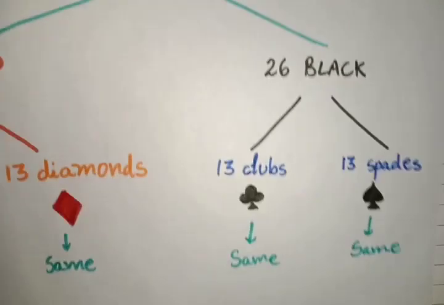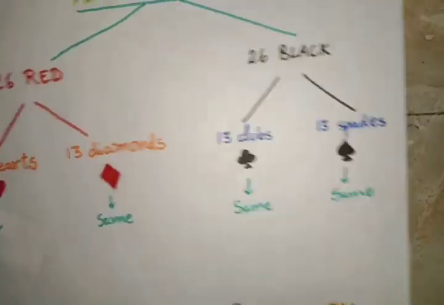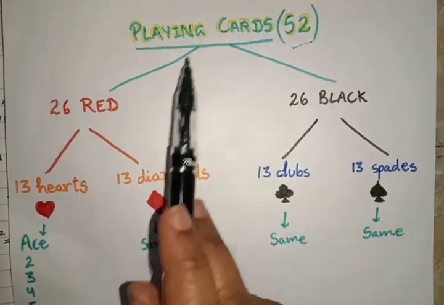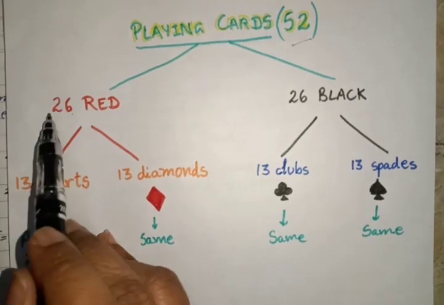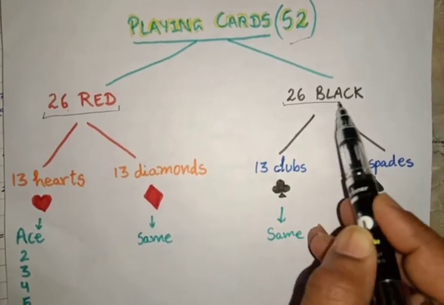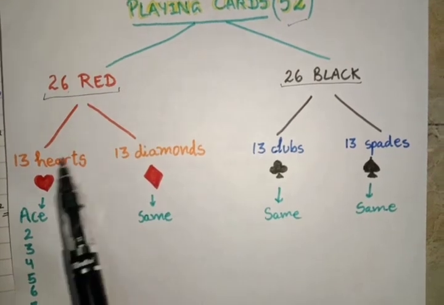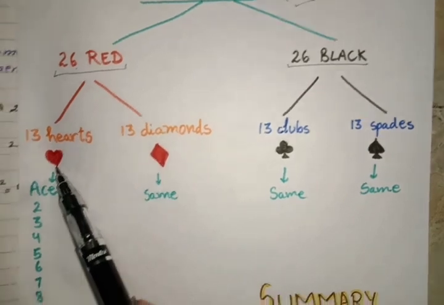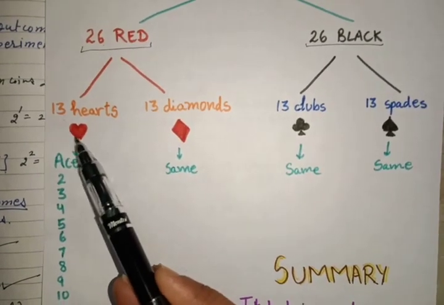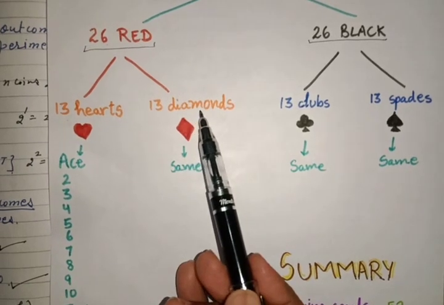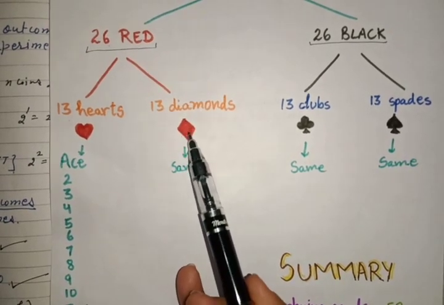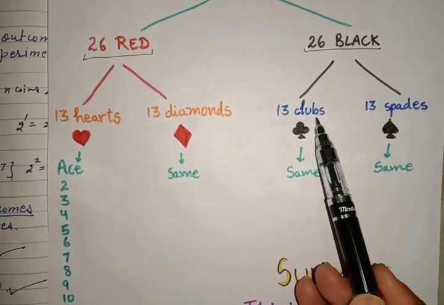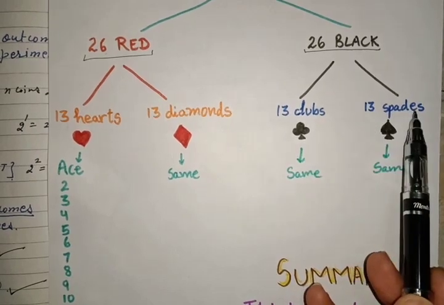So for this you need to learn a flow chart. This flow chart says that there are 52 cards total, out of which 26 are red and 26 are black. Out of these 26 red, there are 13 hearts, and the shape is this. You can see in playing cards that there are 13 hearts and the color is red. 13 diamonds, the shape of the diamond is this, and this is also of red color. And the 26 black cards have 13 clubs, the shape of club is this, and 13 spades, and this is the shape of spade.